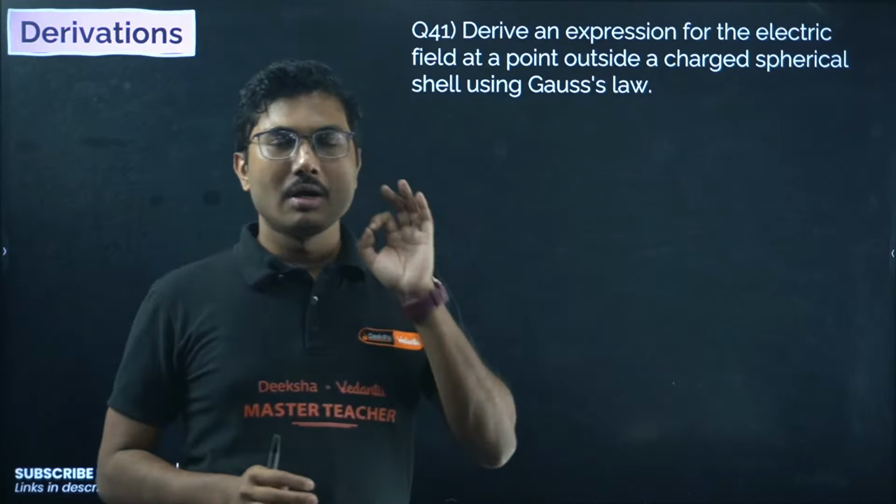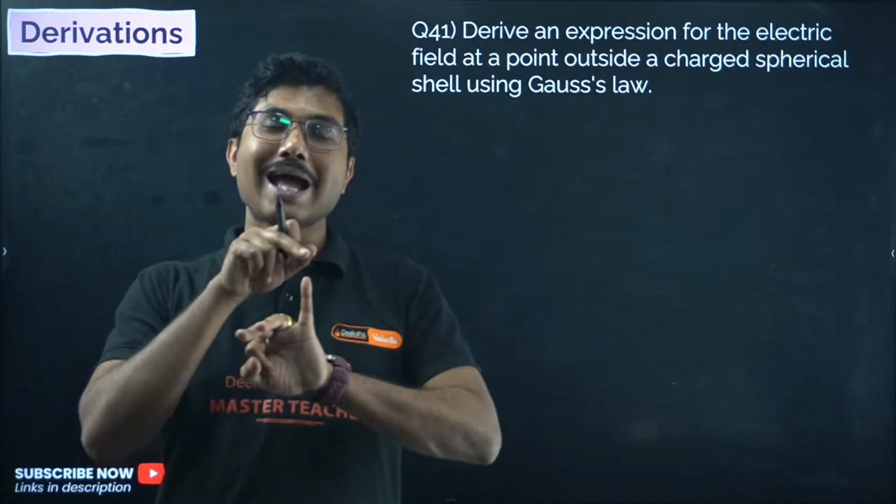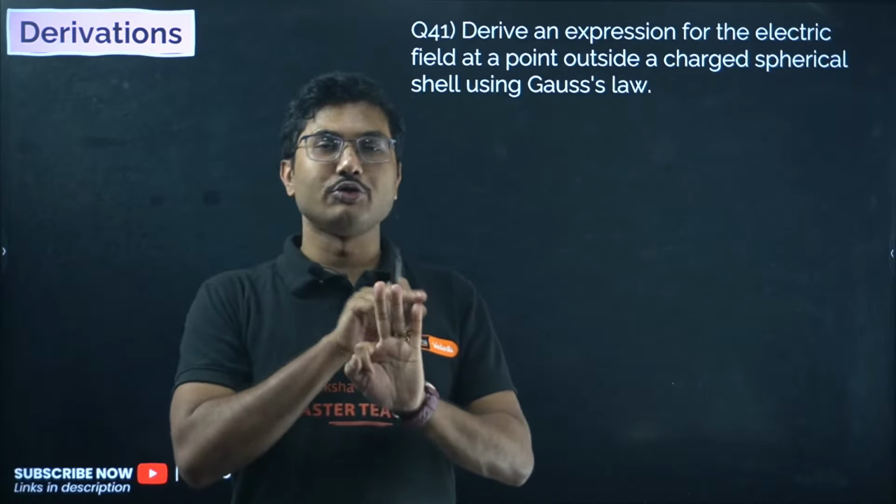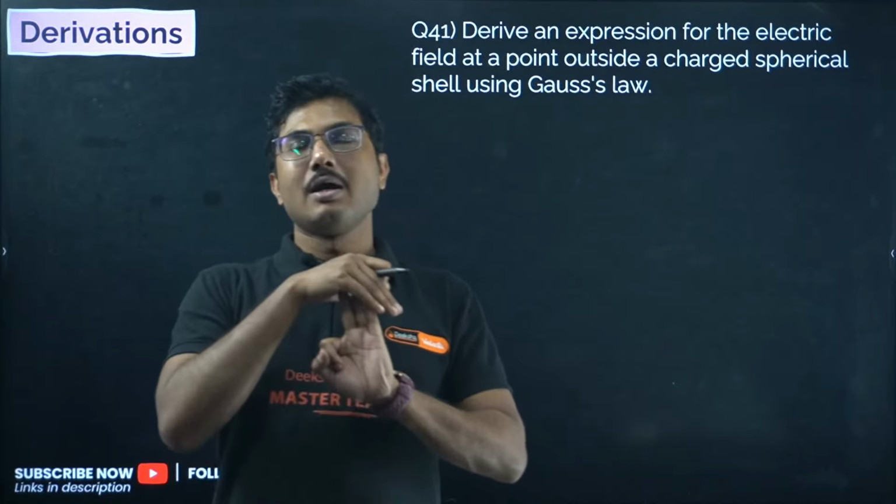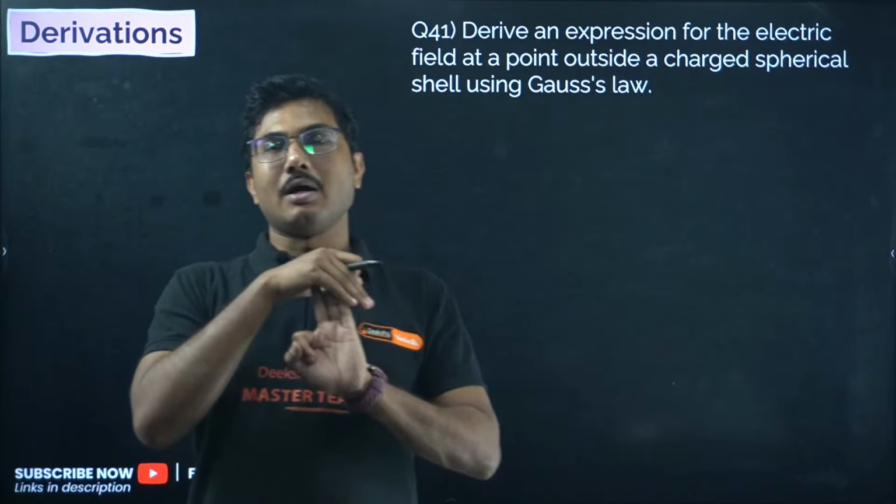Okay, in case some of the other questions are difficult, then ray optics should be your backup. It should not be your main option. The main option should be the 3 chapters: electric charges and field, electrostatic potential and capacitance, and alternating current. These should be your 3 major mainstays from where you are expecting to solve 2 numericals.